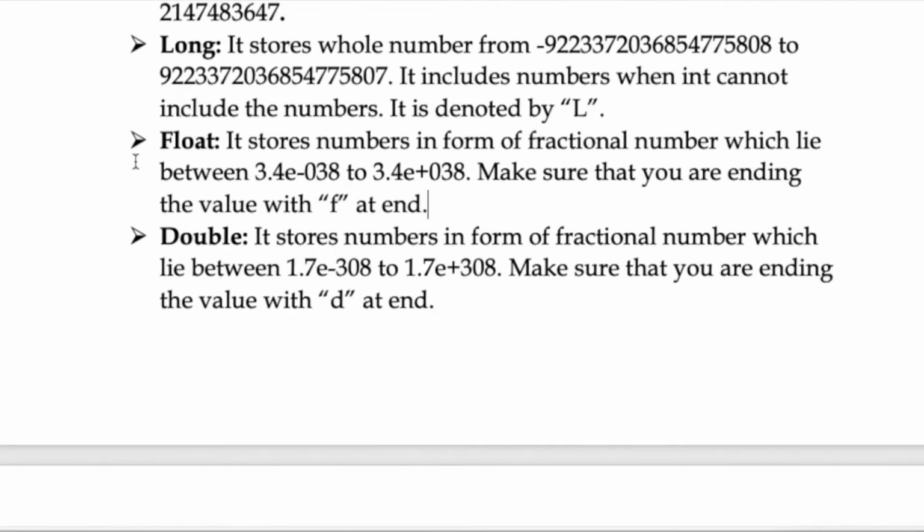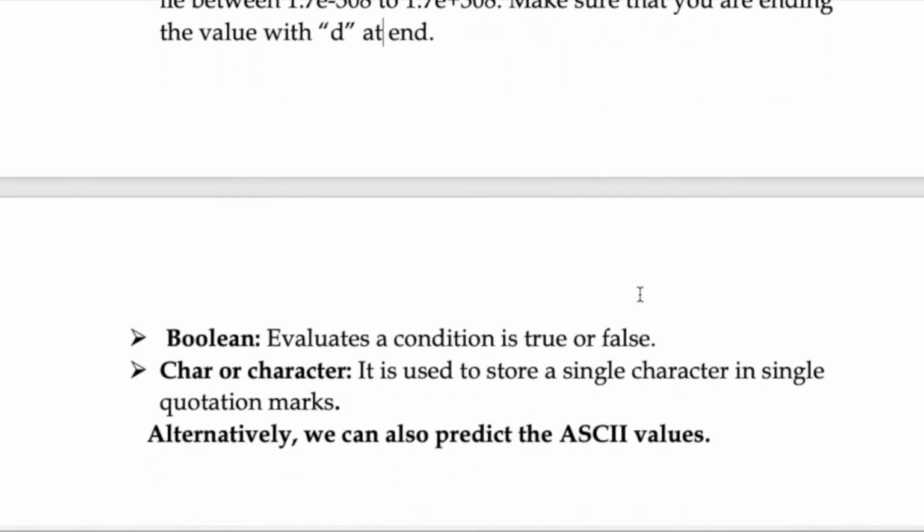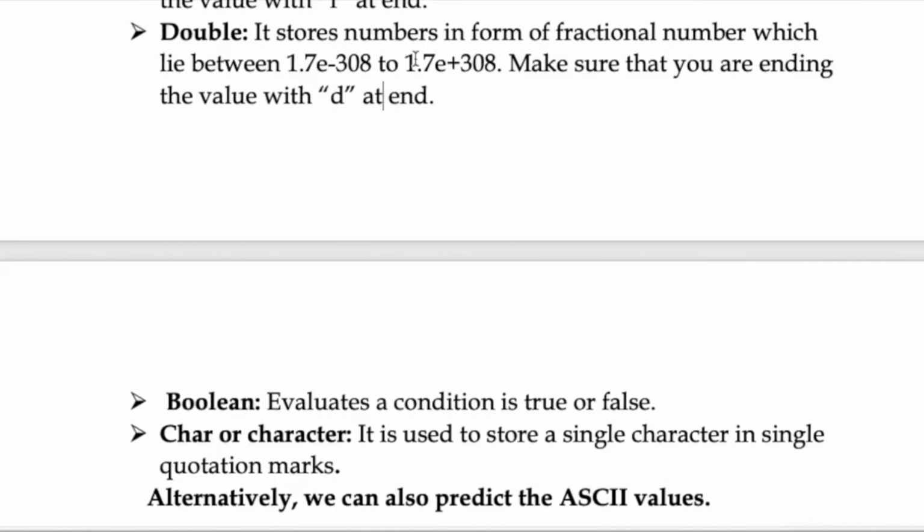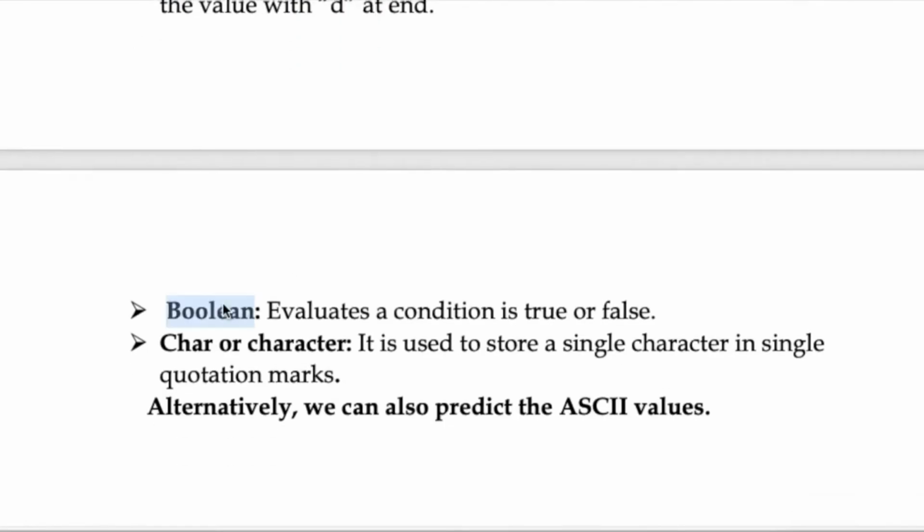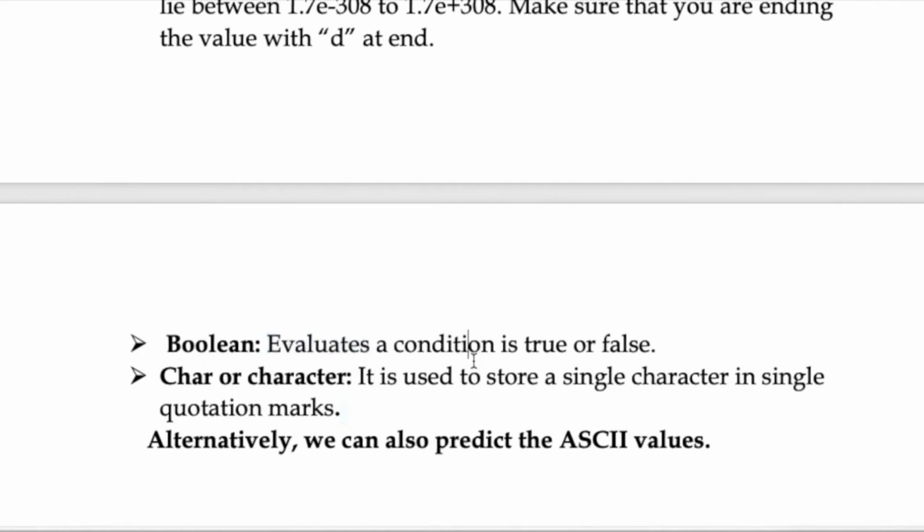Let us now discuss double. Float is something which can fit numbers into this range and double is the extension of it. You see the difference in the last 3 digits. It is 038 here, it is 308 here. So you may include values from 1.7e-308 to 1.7e+308. You should also make sure that you end the value with a D here, so that the compiler will think that you have included the number as a double. So now boolean, as we know from C, Python and now Java, it is one and the same.